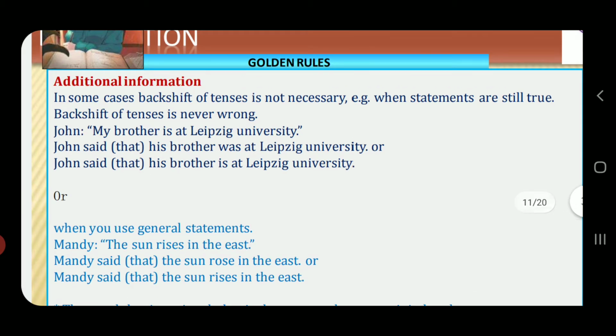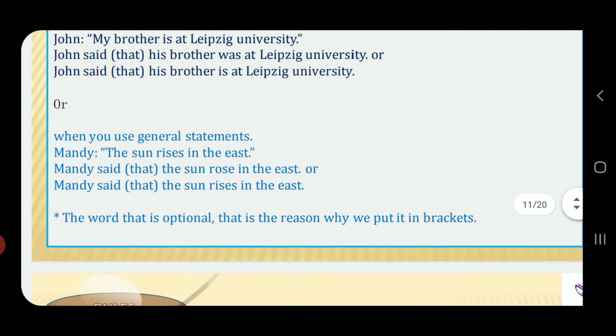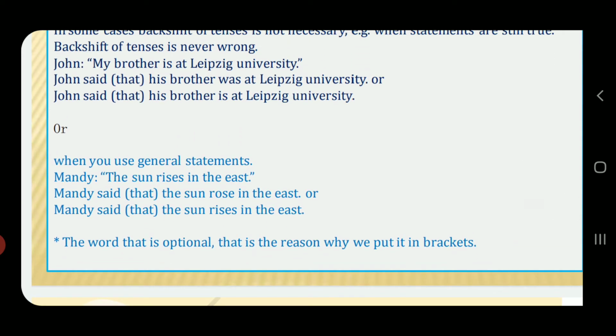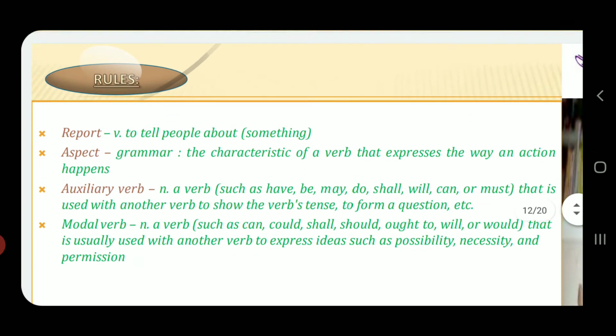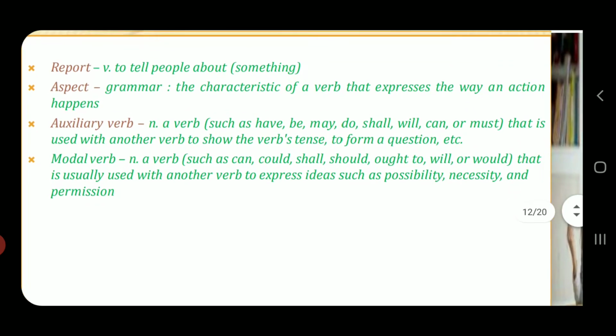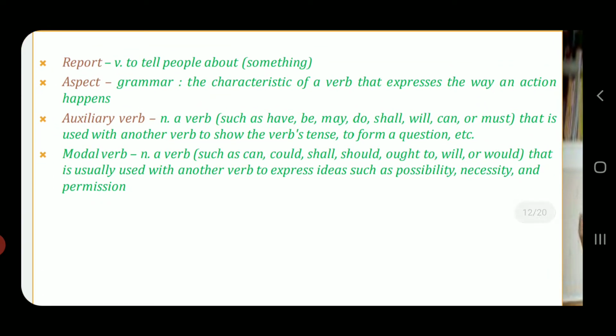Right? And similar is the case. Mandy, "The sun rises in the east." When converted into narrative form, indirect speech, reported speech: Mandy said that the sun rose in the east, or Mandy said that the sun rises in the east. Because this completely depends on when we are presenting this statement in front of someone else. The word that is optional, so we have just mentioned that word in brackets. So these are the words we need to take into consideration while framing a statement from direct to indirect.